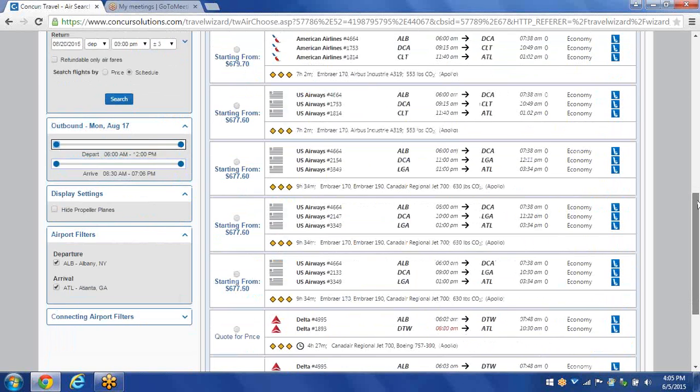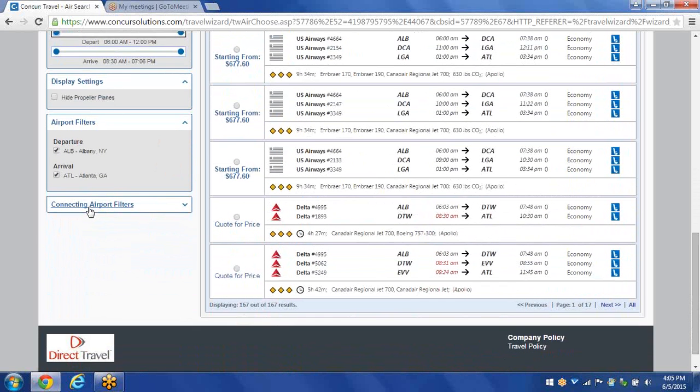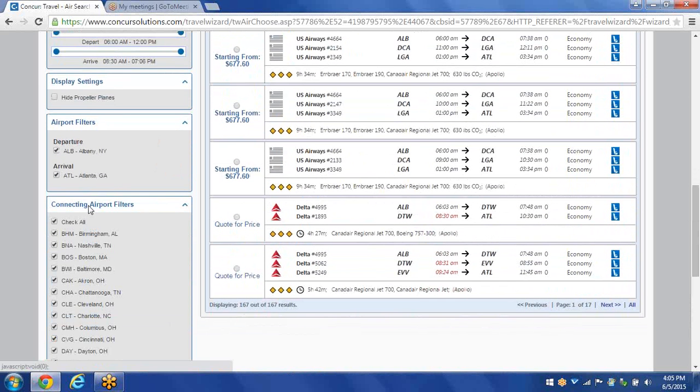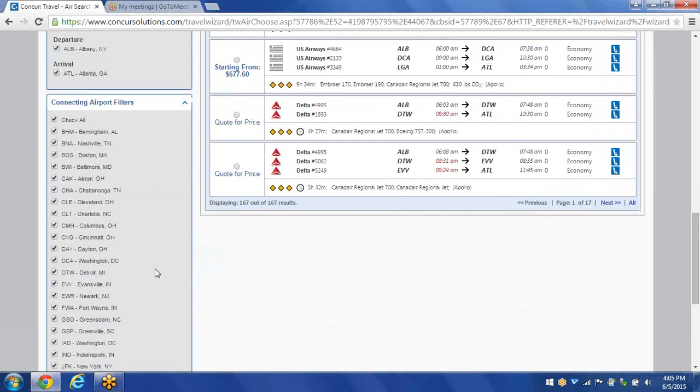If I scroll down a little bit more, you see something here on the left-hand side called Connecting Air Filters. You know, I'm flying from Albany, New York, all the way to Atlanta, Georgia. There really is no reason for me to go to maybe Dayton, Ohio, or even Cincinnati, Ohio. I can actually uncheck any of these boxes here to narrow my search for the connecting flights.